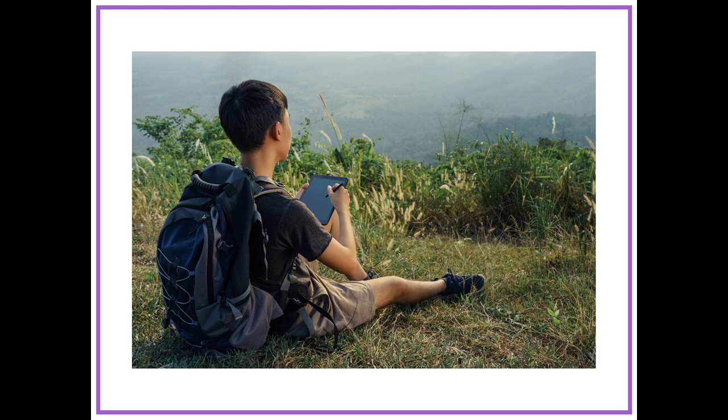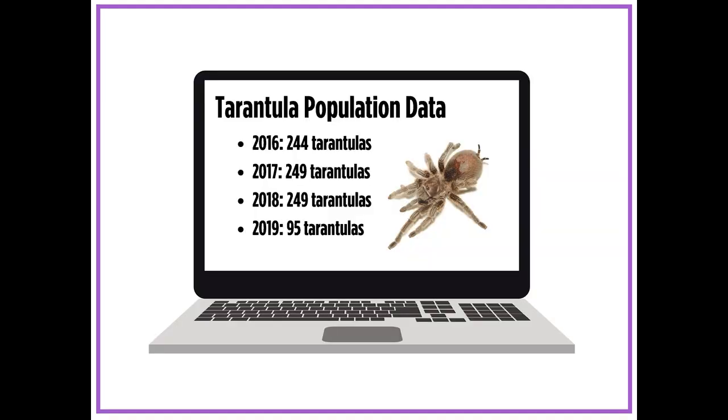Next, Gavin collects data for a few months on the number of tarantulas in the area. Then he compares that number to the number of tarantulas that were present in the same area in previous years. Here is what he found. In 2018, before the highway was built, there were 245 tarantulas counted in the area. In 2019, after the highway was built, there were only 95 tarantulas.